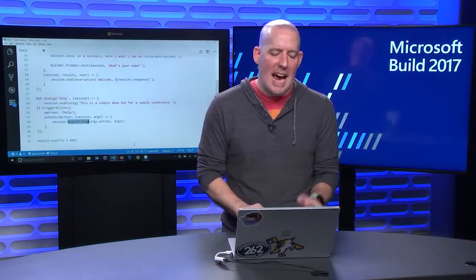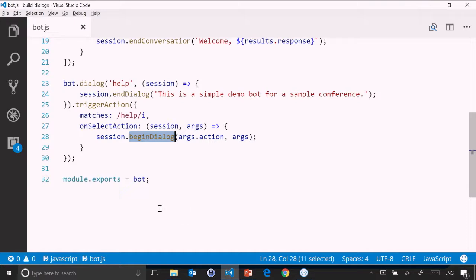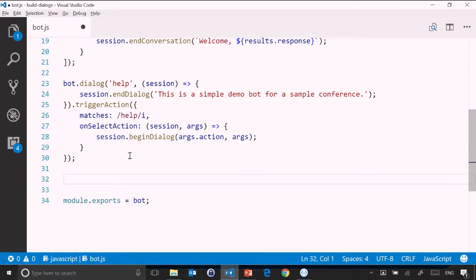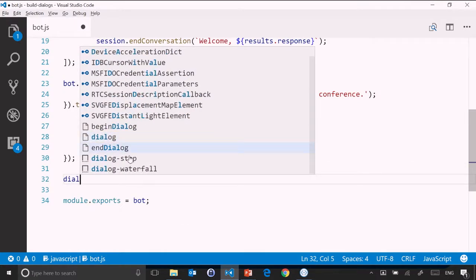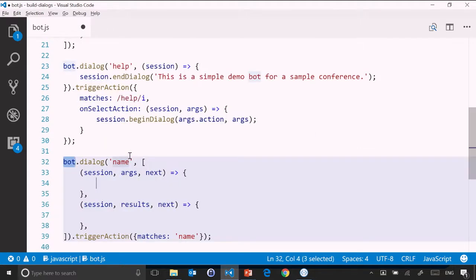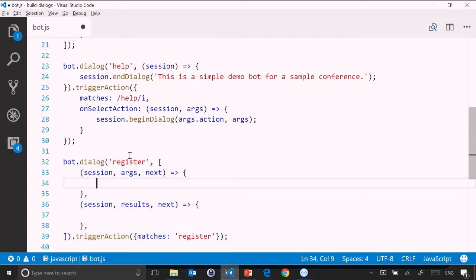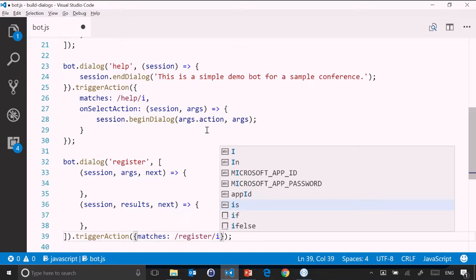Let's go in and see how we might do this inside of our bot. So maybe I go in and set up a brand new little dialog here, and let's call this register. Now, for simplicity's sake, I'm just going to set this up with a regular expression rather than using a recognizer.